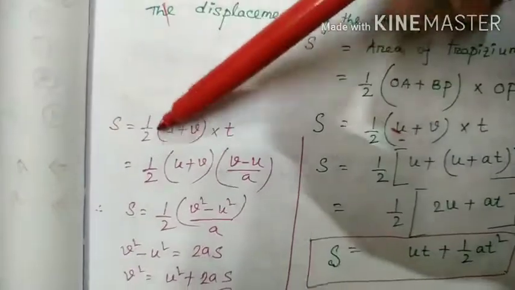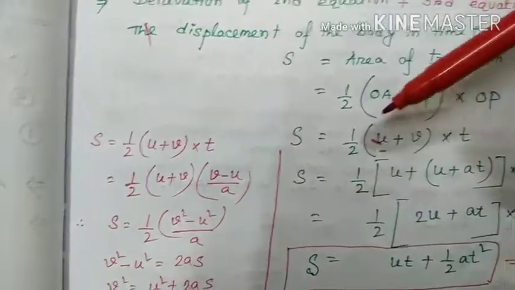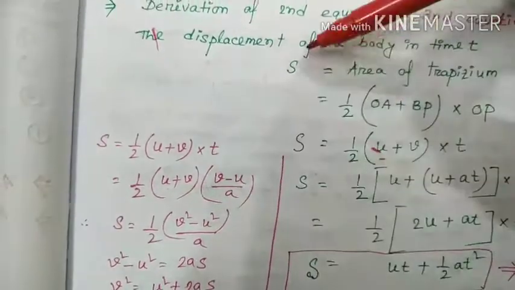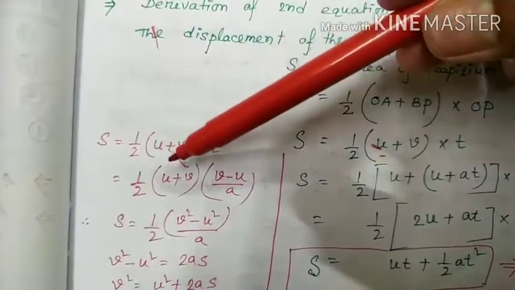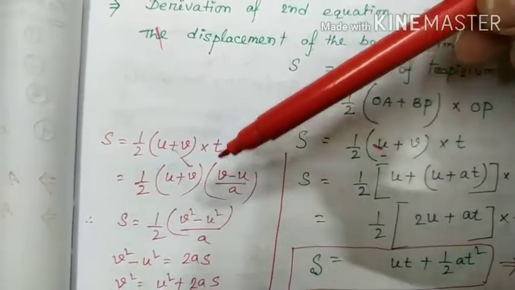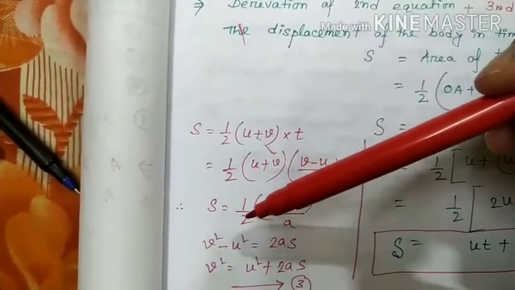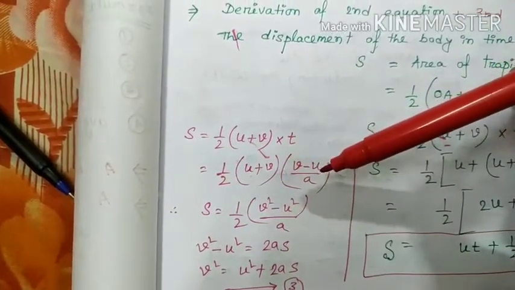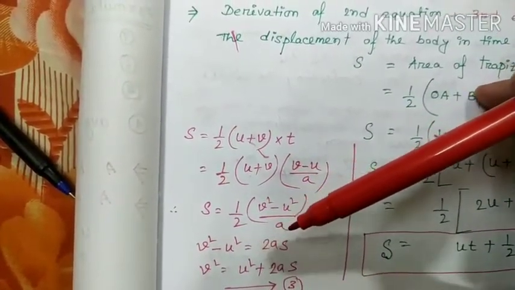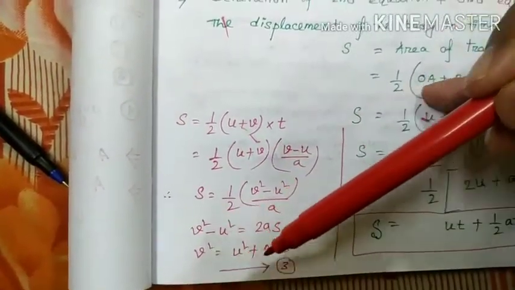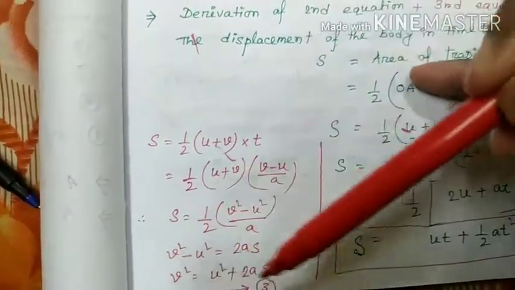Now the third formula. S is the whole area of the trapezium, s equals half of u plus v into t. T means v minus u by a, so we just put v minus u by a. Using the a plus b into a minus b formula, v square minus u square by a. Cross multiplication gives 2as. V square is equal to u square plus 2as. So we can derive the three formulas, right friend?